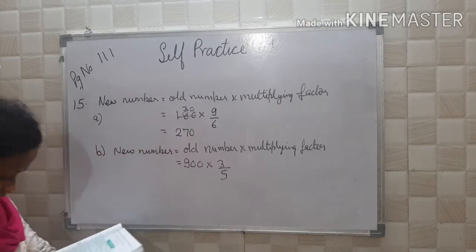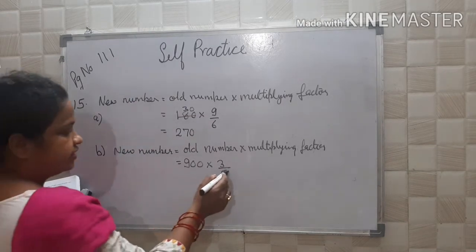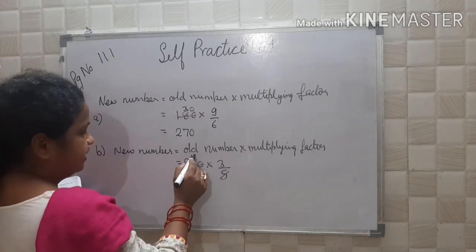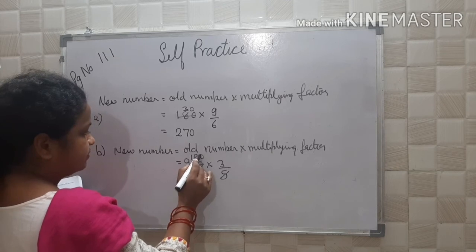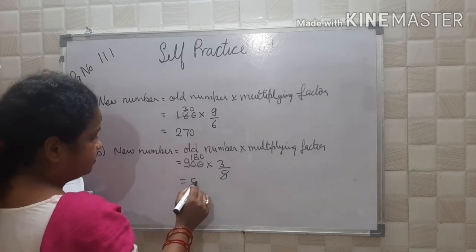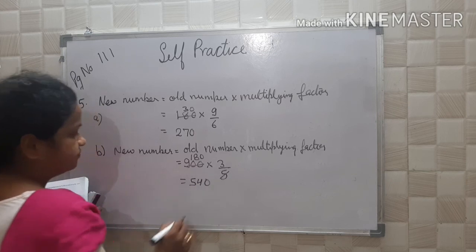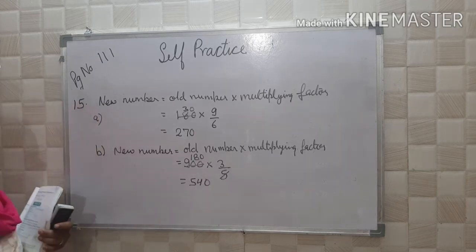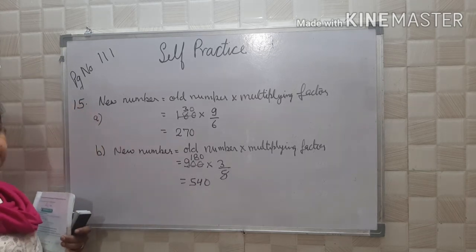Ratio is given as 5 is to 3, you will write 3 upon 5. 5 180s are 180, that is equal to 540.